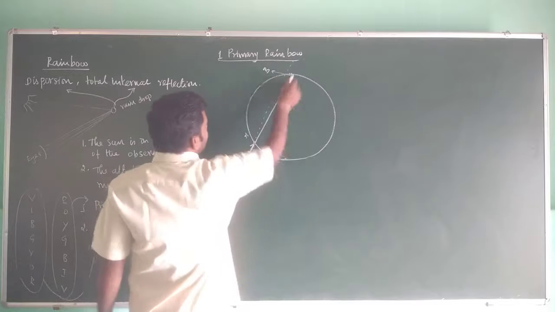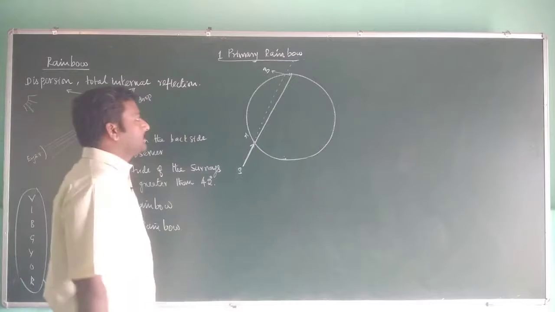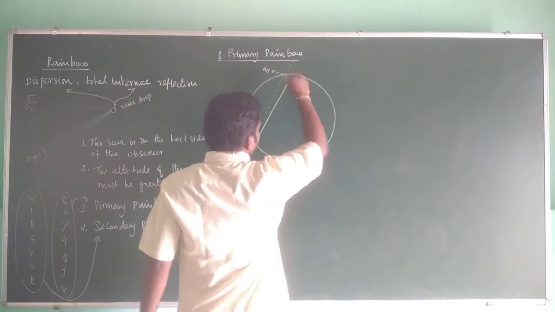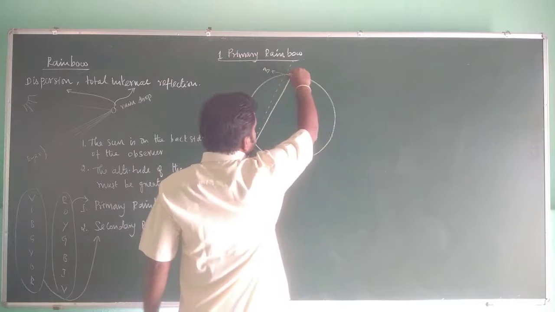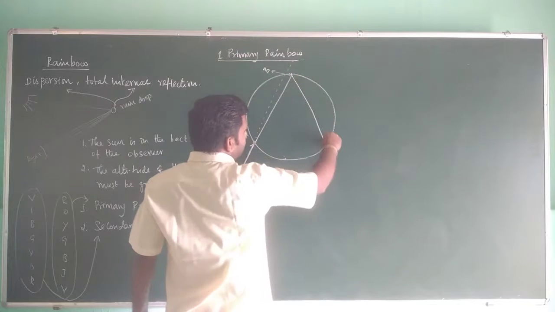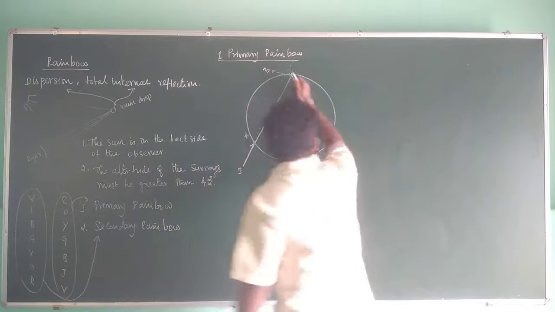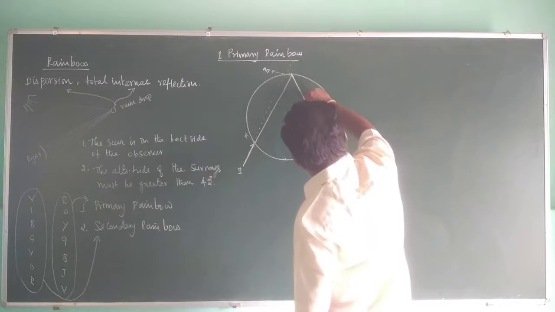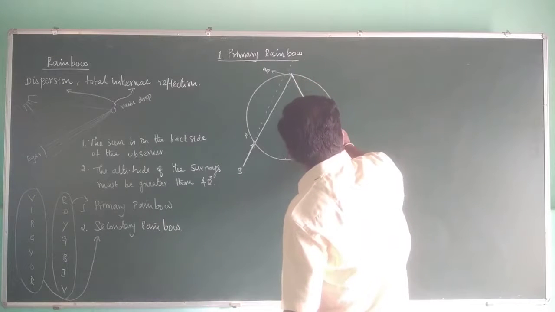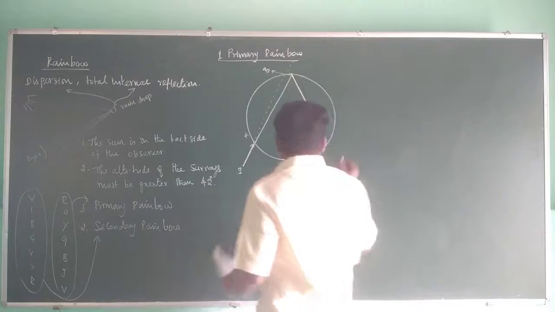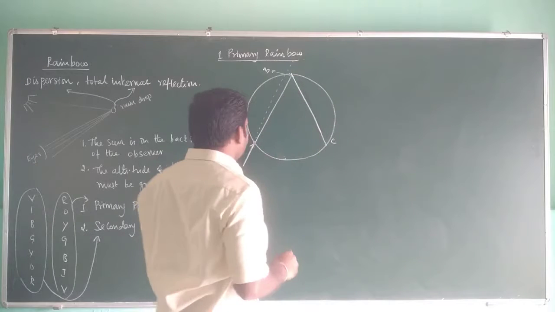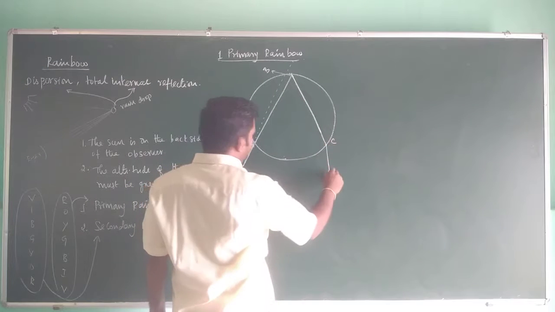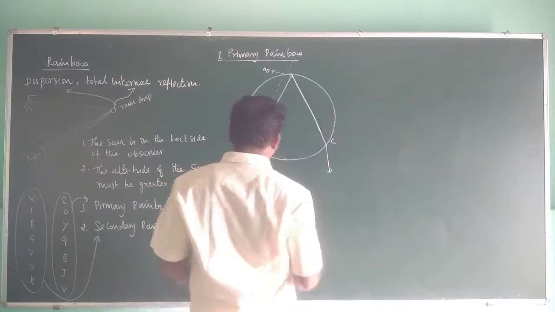As it is refracted, it goes here, right? At point B, it undergoes total internal reflection and it returns back to this point C. And again it gets refracted and the refracted ray comes like this.